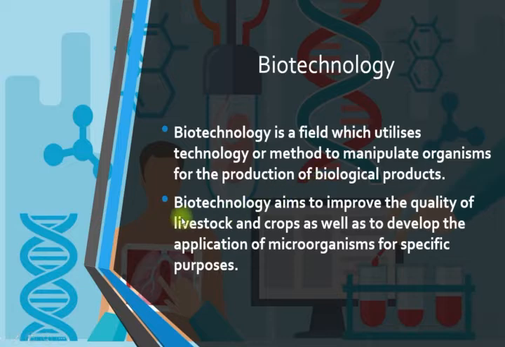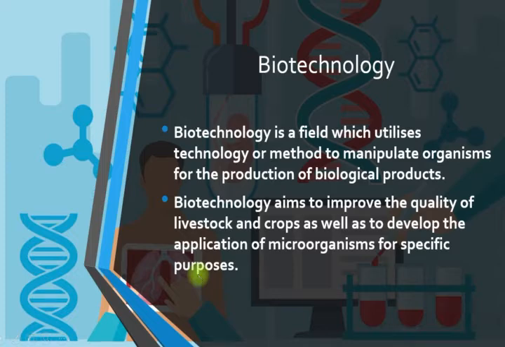Alright, now we go to the aims of biotechnology. What is the purpose of biotechnology? Biotechnology aims to improve the quality of livestock and crops, untuk mempertingkatkan kualiti haiwan ternakan dan juga tanaman, hasil tanaman, as well as to develop the application of microorganisms for specific purposes.